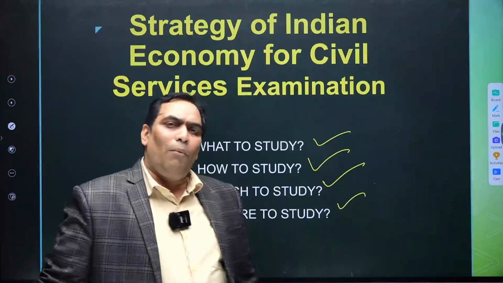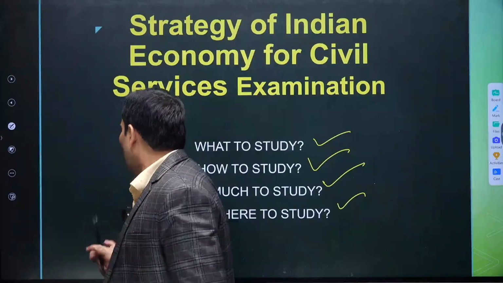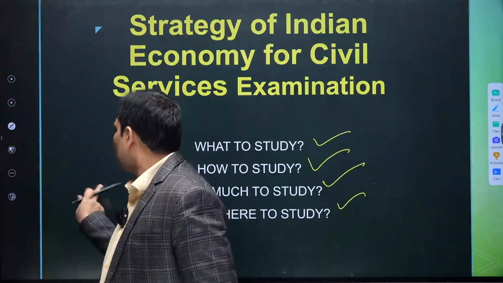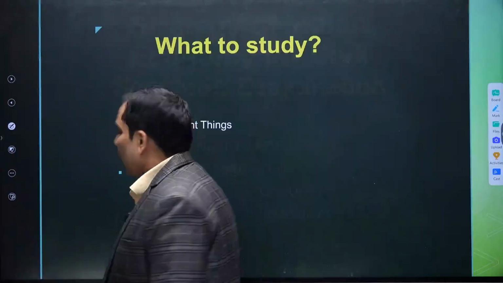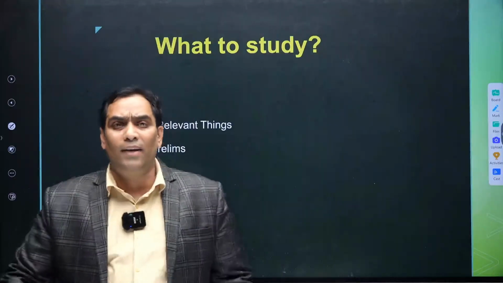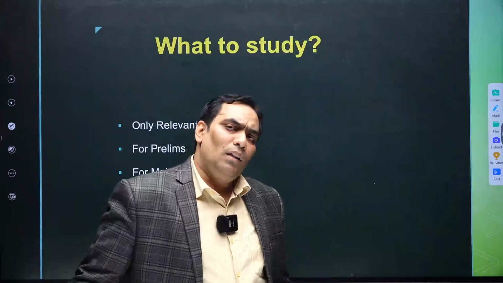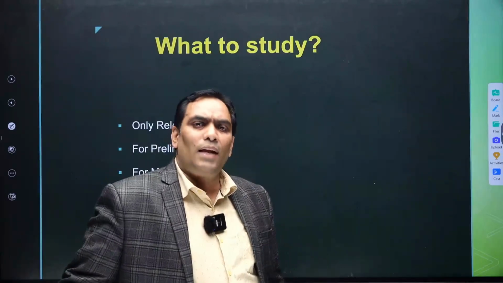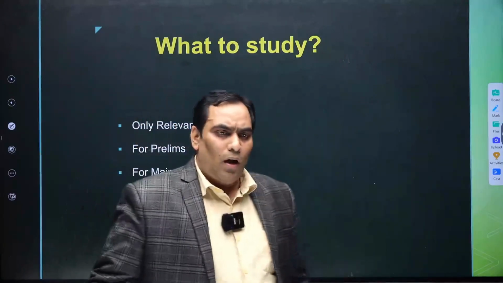So when we talk about what to study, we need to discuss only the relevant things; only the relevant things need to be studied.